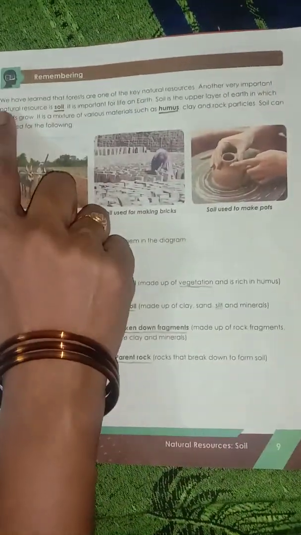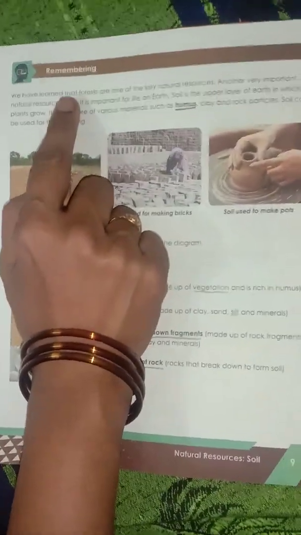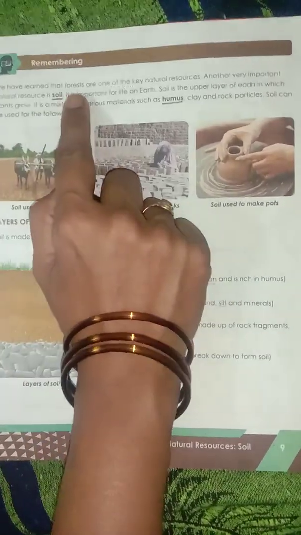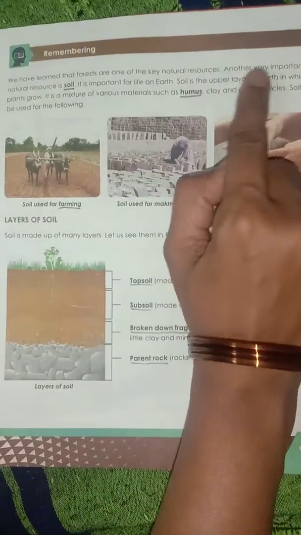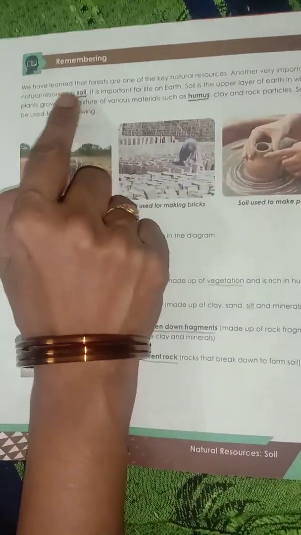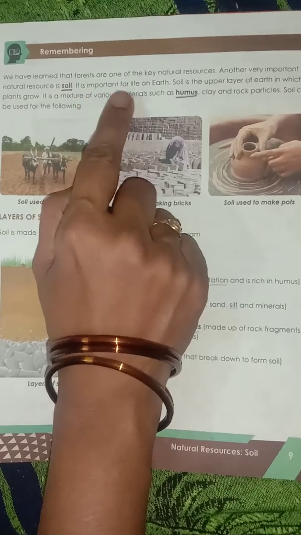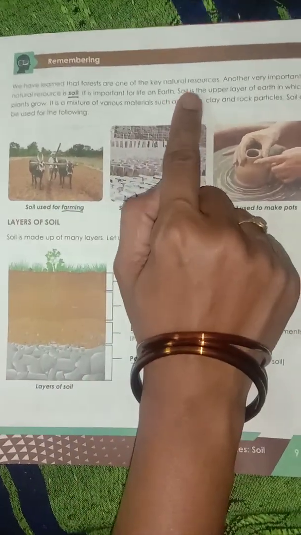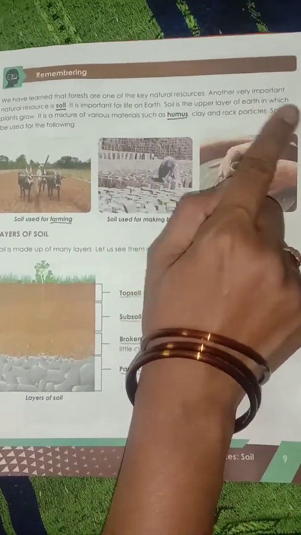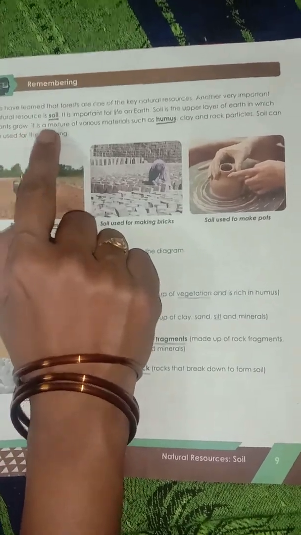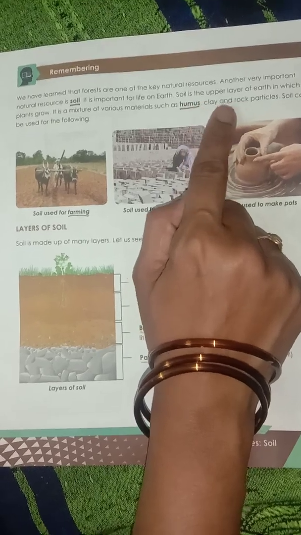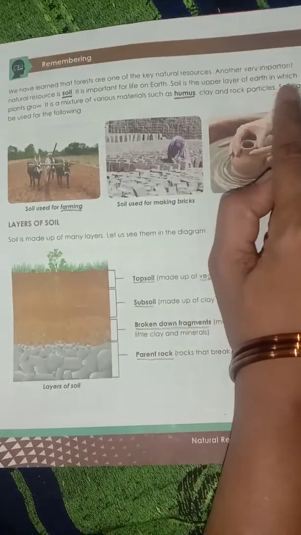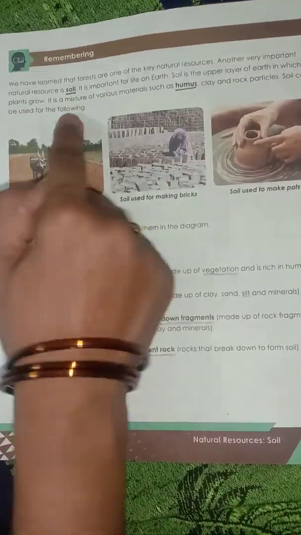Next one, page number 9. Remembering. We have learned that forests are one of the key natural resources. Another very important natural resource is soil. It is important for life on earth. Soil is the upper layer of the earth in which plants grow. It is a mixture of various materials such as humus, clay, and rock particles. Soil can be used for the following.